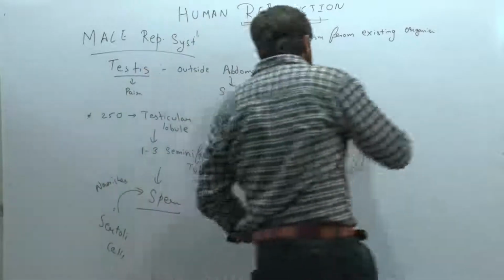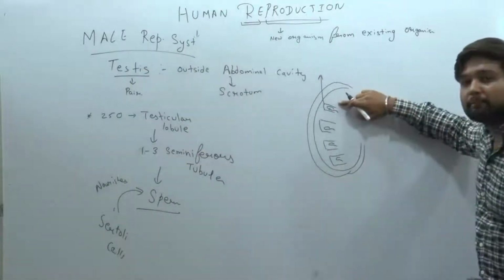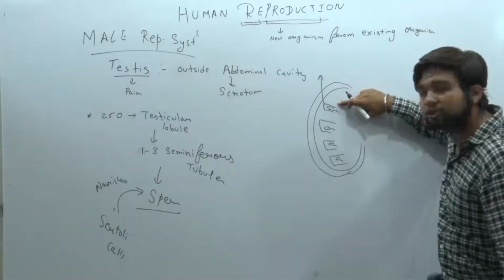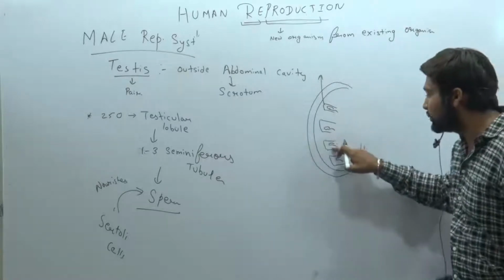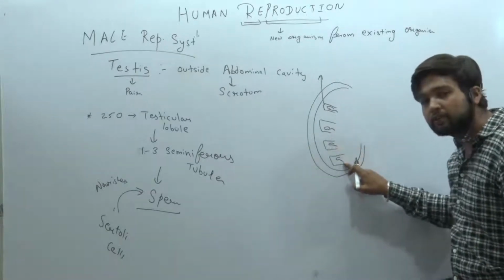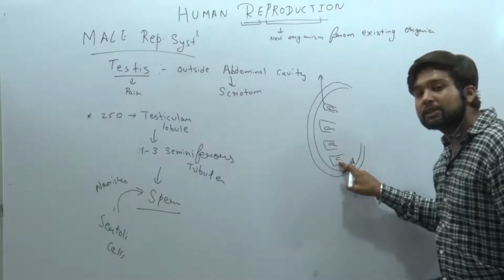Look at this diagram. There is a compartment named the testicular lobule, having inside a tube-like structure named the seminiferous tubules. It forms sperm.